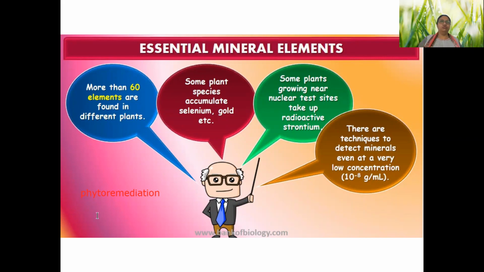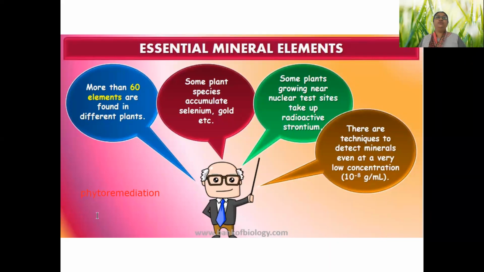So how to do that? It is not possible to take the soil of that area, go to the lab, separate the arsenic and put the soil back. Not possible. But there we can plan for phytoremediation, where we can cultivate plants which can absorb arsenic from soil. Obviously, it will not occur within 1 month or 1 year, but over a period of time, the arsenic content can be reduced. So these type of things are known as phytoremediation.